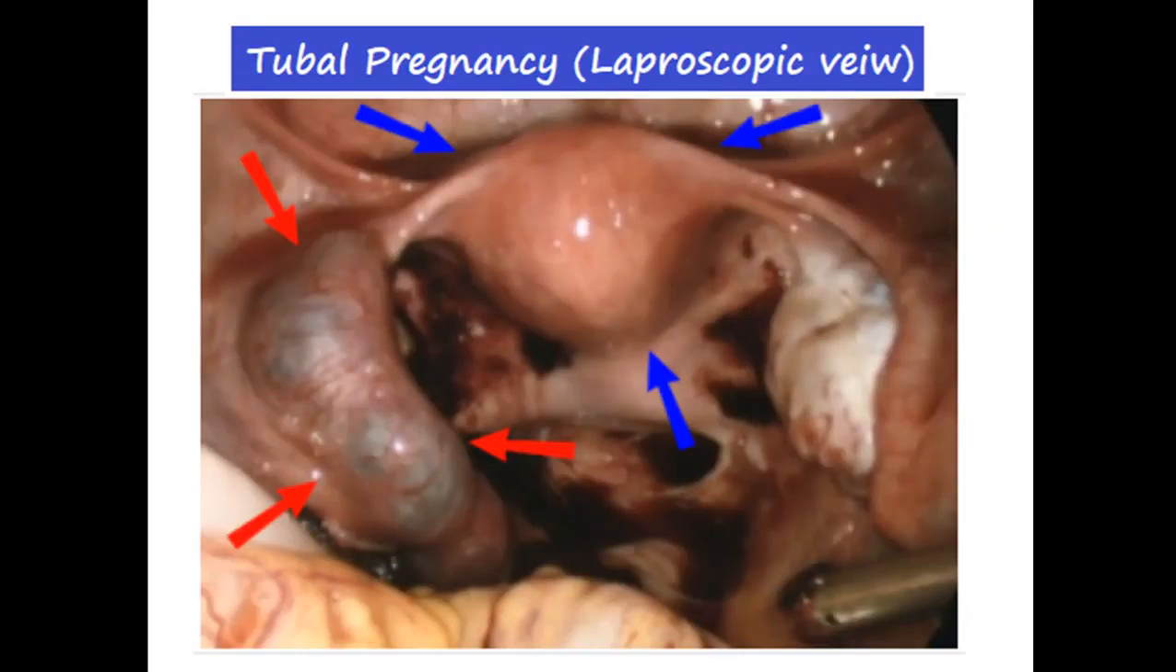In this slide you can see that this is the normal uterus, these are the fallopian tubes, and this is the ectopic pregnancy or tubal pregnancy. The pregnancy has occurred in the fallopian tube, and here we can see the growing embryo inside the fallopian tube.